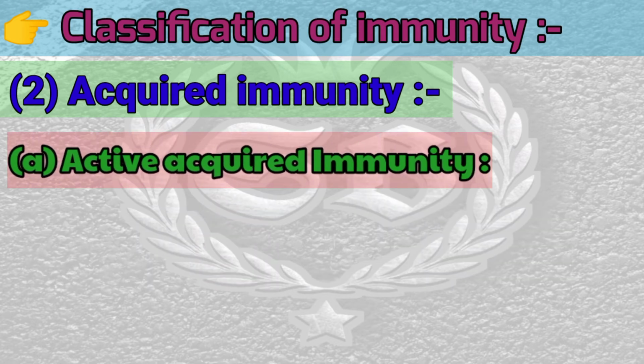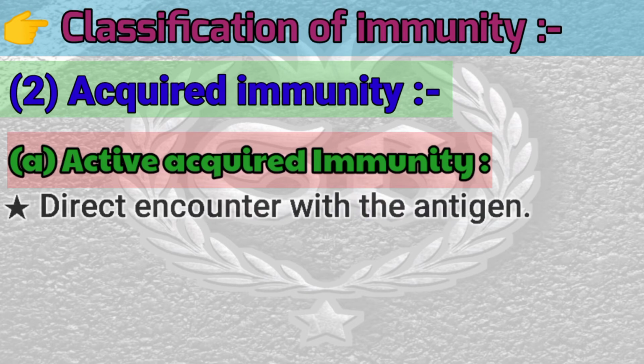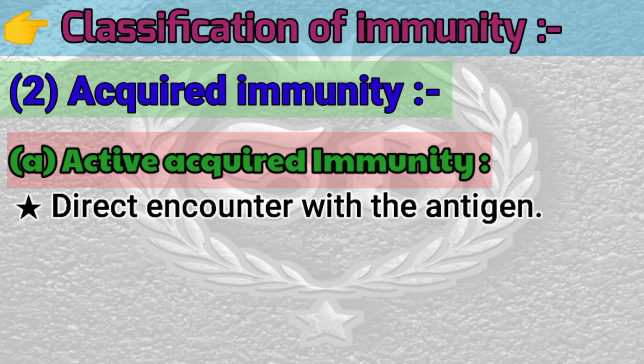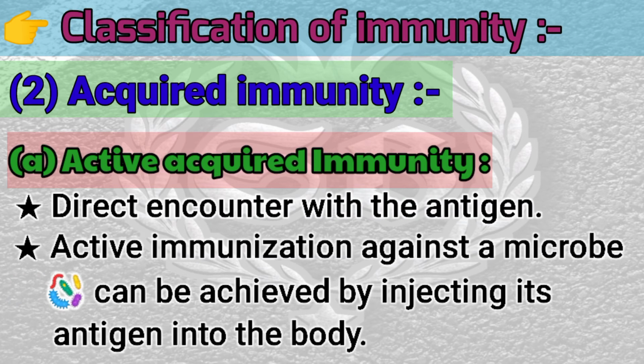The first is active immunity. It involves a direct encounter with the antigen. Active immunization against a microbe can be achieved by injecting its antigens into the body as vaccines.